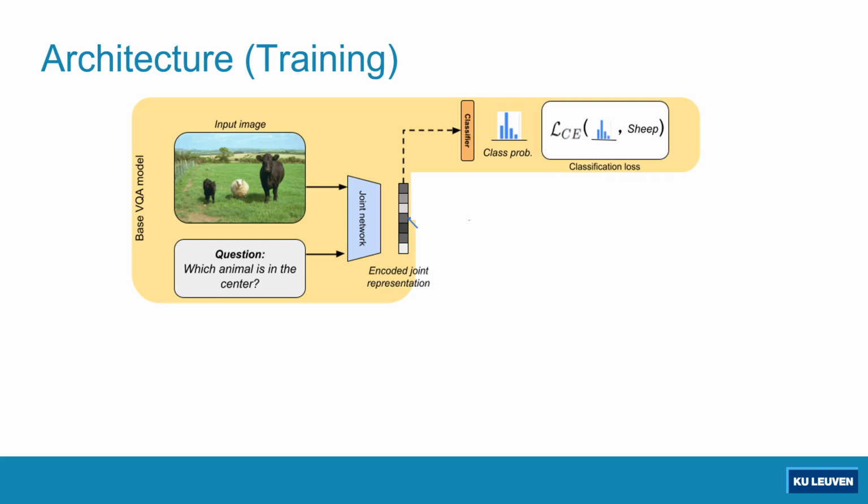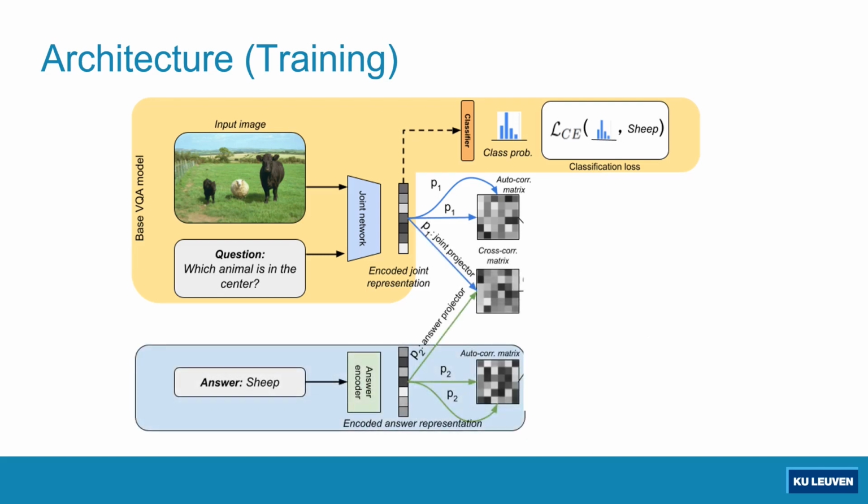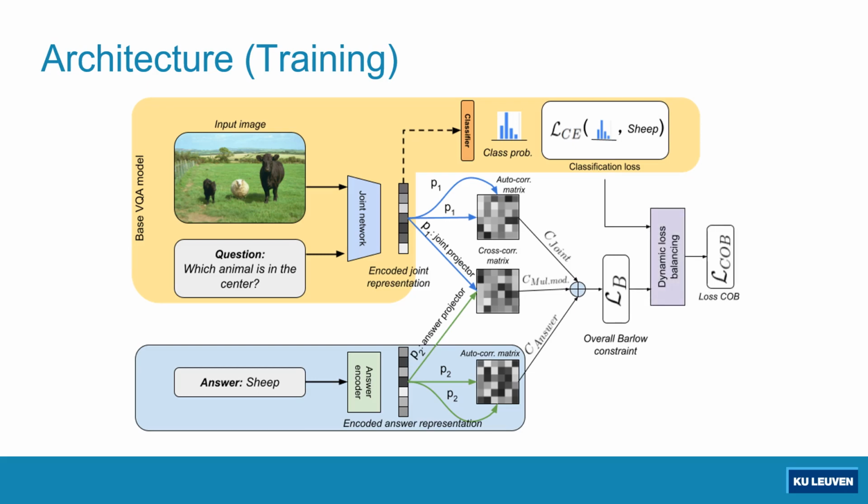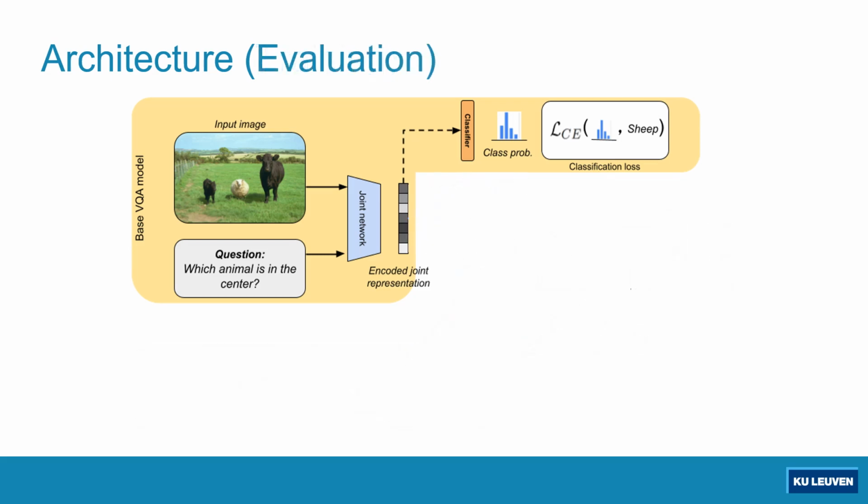Our proposed model regularizes the joint embedding of image and questions, and therefore it can be applied to any VQA model that learns such a joint embedding space. We apply orthogonality constraint on the autocorrelation matrix of the joint embedding features. We also add an answer stream and apply similar orthogonality constraints on the resulting autocorrelation and the cross-correlation matrices. The overall Barlow loss becomes the sum of these individual orthogonal losses. Finally, we perform a dynamic weight balancing between the cross entropy loss and the total Barlow loss. During evaluation, we only use the trained standard VQA pipeline to perform answer prediction.